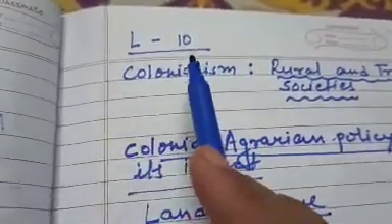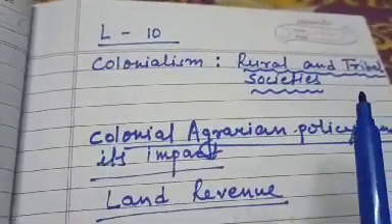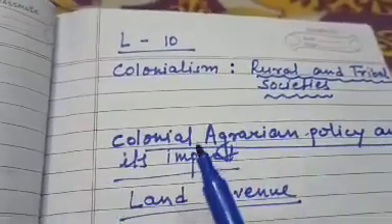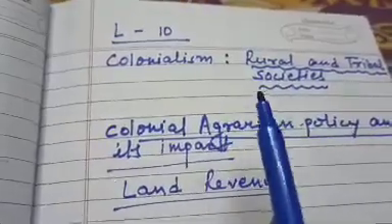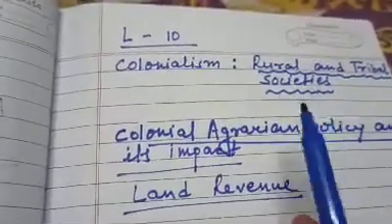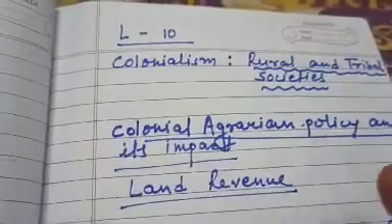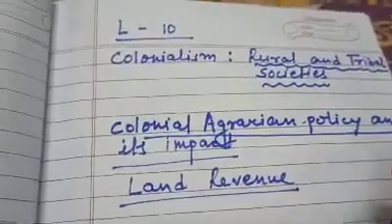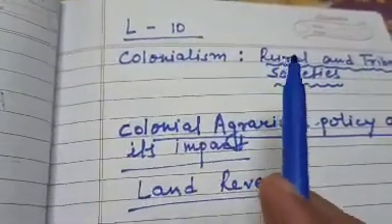What was lesson number 10? Colonialism, rural and tribal societies. In this class, we will revise in short the whole lesson, and then the A, B, C parts we will do today itself, and then in the next class D part and E part answers will be given. So let's recall what you have read in lesson number 10 so far.